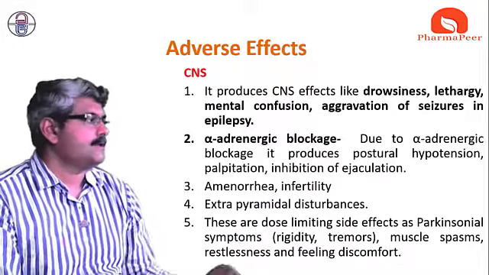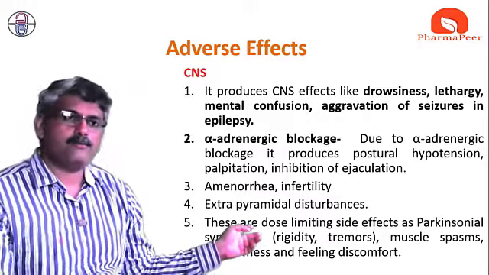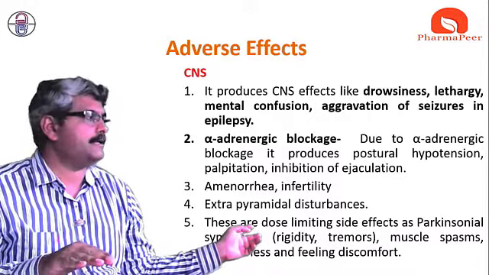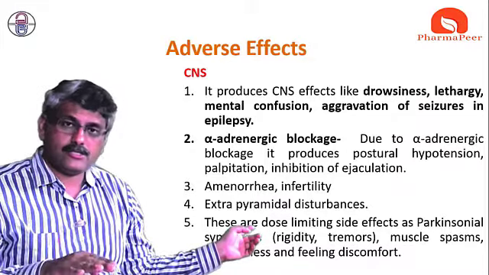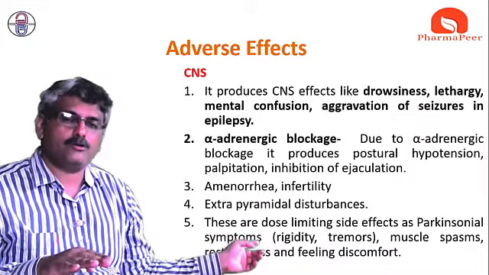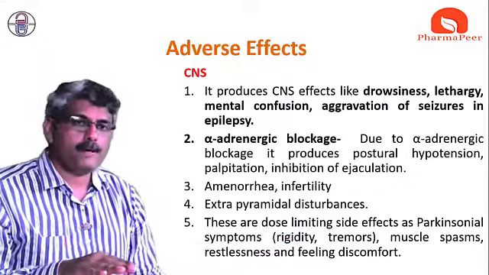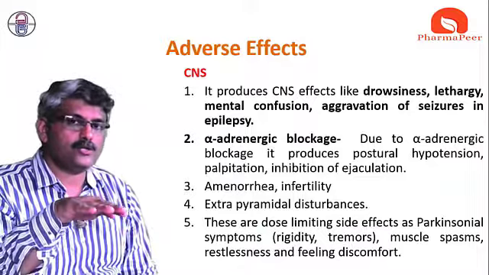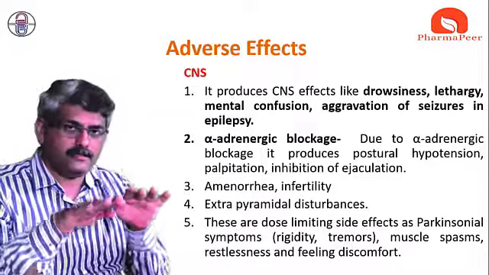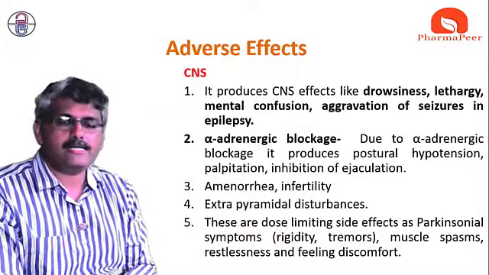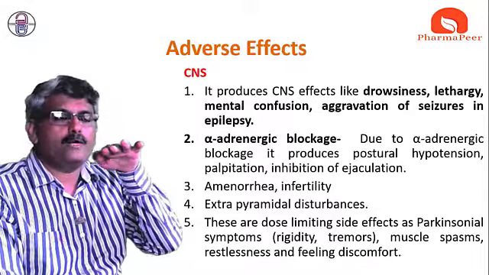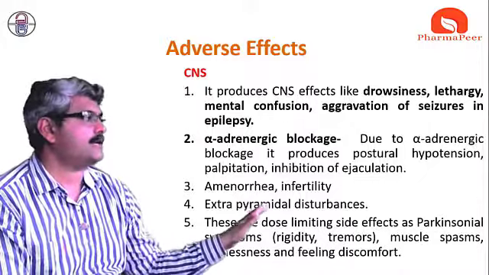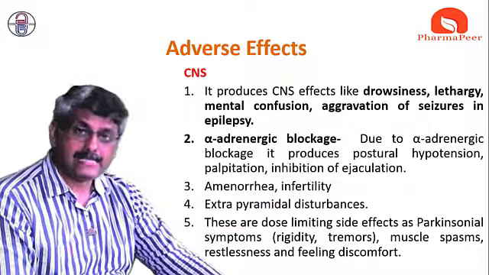But in psychosis, dopamine activity is increased, and we are trying to reduce it. So whenever dopamine activity is decreased excessively, we could face Parkinsonism. As we try to reduce or change the dose, instead of decreasing the excess dopamine, we only try to maintain a sufficient dopamine level in the brain. That is why they are called dose limiting side effects.